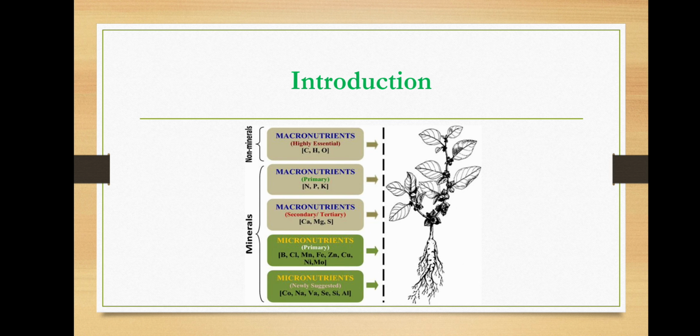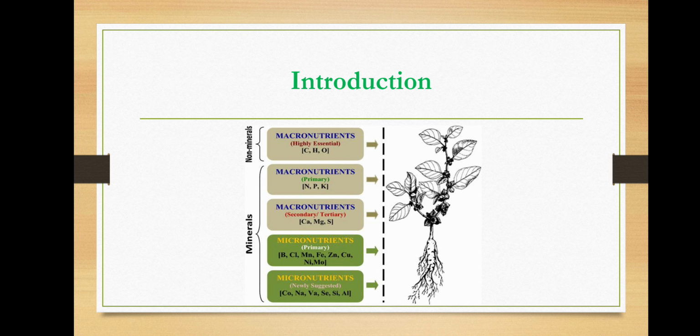Okay, next micronutrients. Micro means small. They are required in small quantities. Primary means they are the main ones: boron, chlorine, manganese, iron, zinc, copper, nickel, molybdenum. These are common micronutrients which are required by the plant for very better growth and development without any deformities, meaning any deformed fruits or deformed leaves like that, or deficiencies.